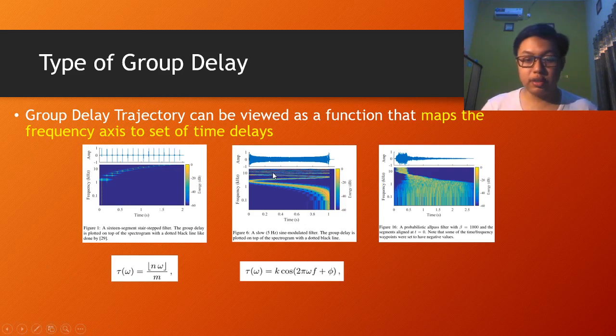The next one is the modulated type, and the third one is the probabilistic. Here I also include the mathematical expression for each of these types, except for the probabilistic one, since there is no mathematical expression presented in the paper.